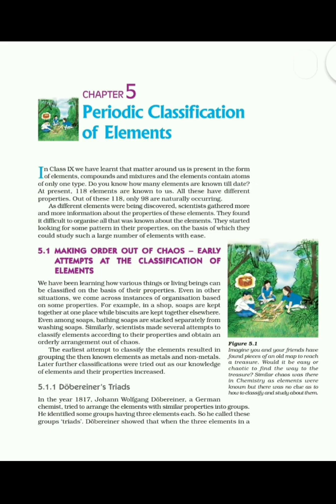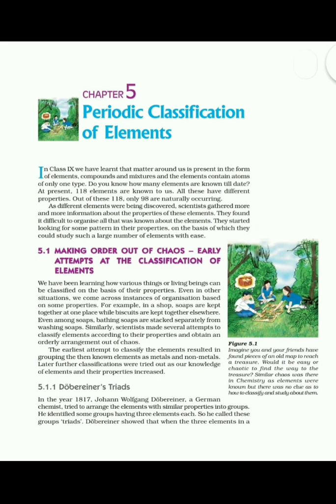Various attempts were made for the classification of elements based on the acidic and basic characters of their oxides, metallic and non-metallic nature, and different physical and chemical properties. Currently, the modern periodic table is used for the classification of elements. We are going to study the various attempts made by different scientists to classify the elements, and the modern periodic table, in this chapter. So, let's start.